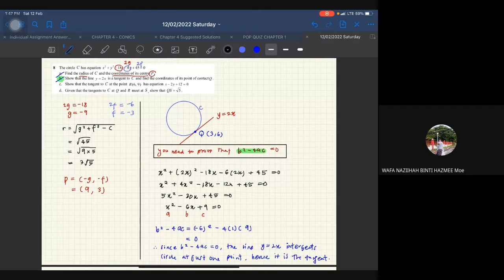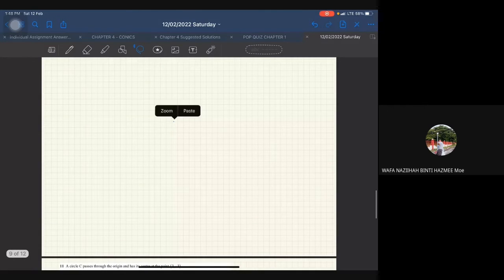Then it says show that the tangent to C at the point R, 6, 9. So say that the point is somewhere up here. This is point R, 6, 9. So there is one tangent here. Let me copy and paste it over here.